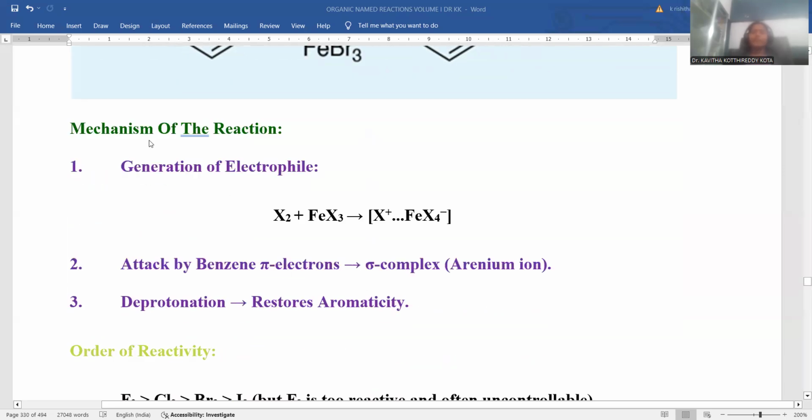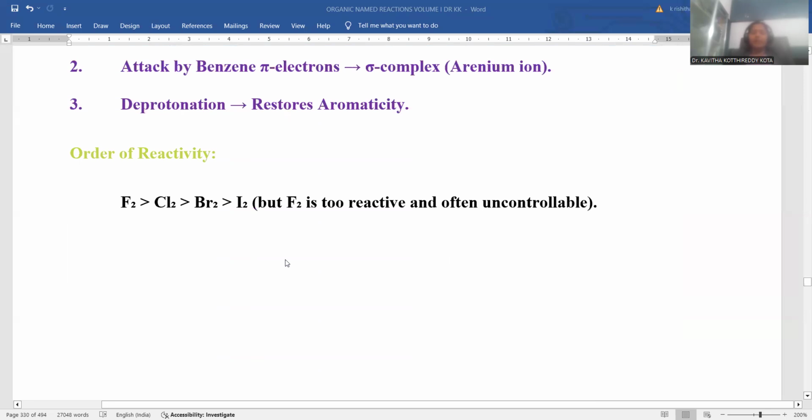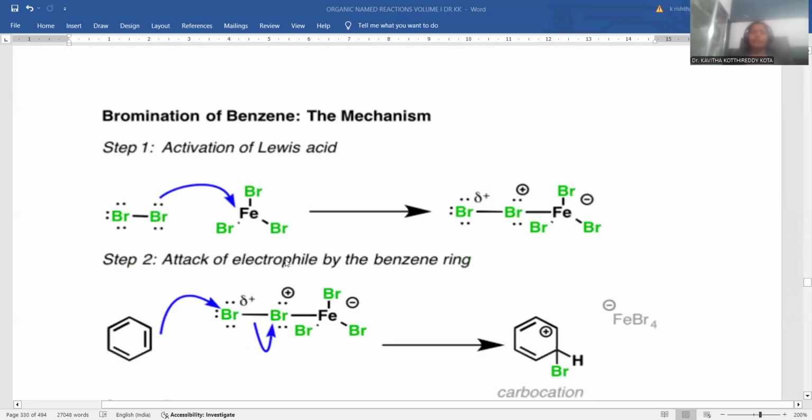In order to understand the mechanism for the reaction, first of all, we need to understand how the reaction takes place. Bromine is treated with ferric bromide. Being Lewis acidic in nature, ferric bromide has an electron pair accepting tendency.